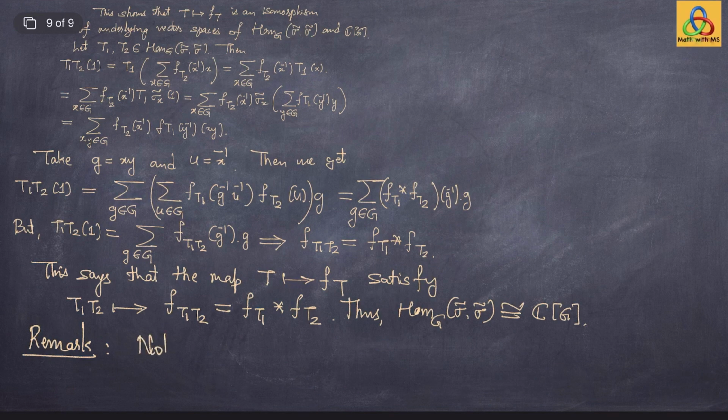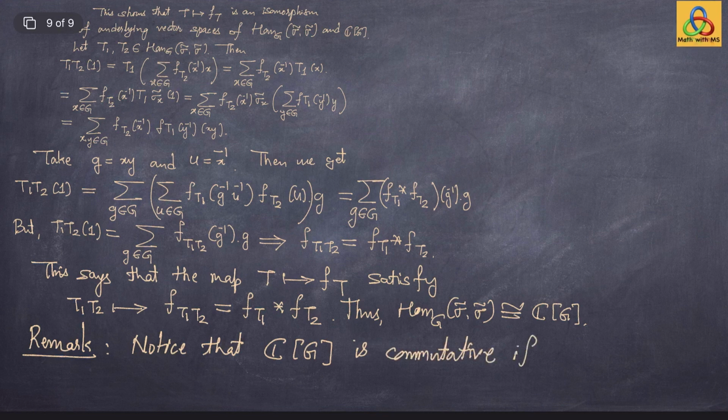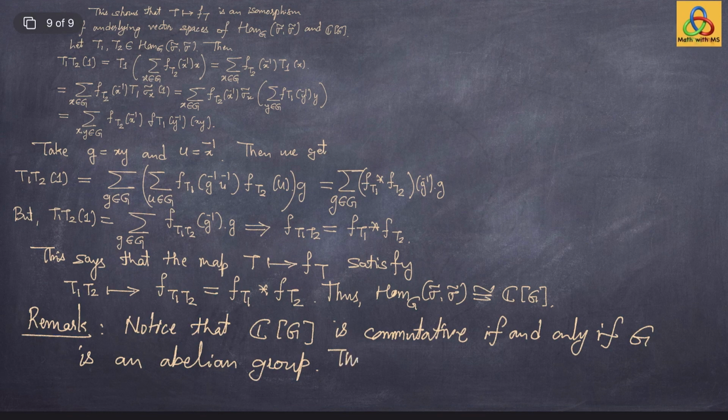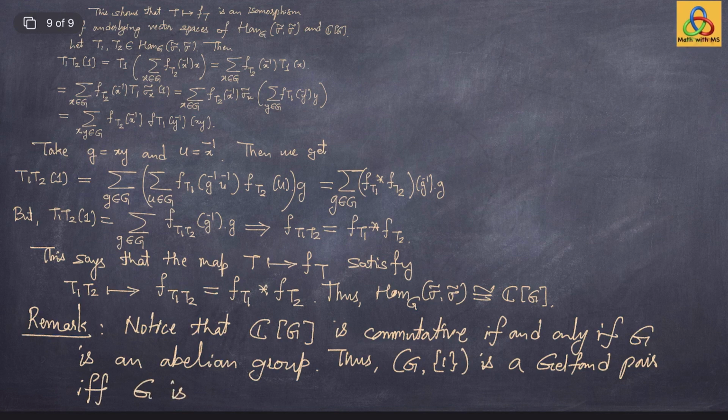Notice that the group algebra CG has product the convolution of functions and this is commutative if and only if G is an abelian group. Thus, the pair G together with its trivial subgroup is a Gelfand pair if and only if G is an abelian group.